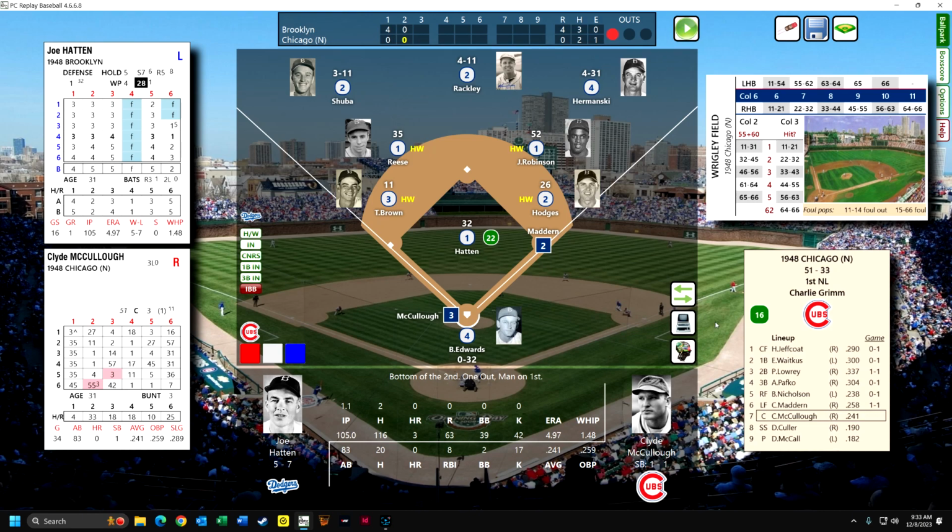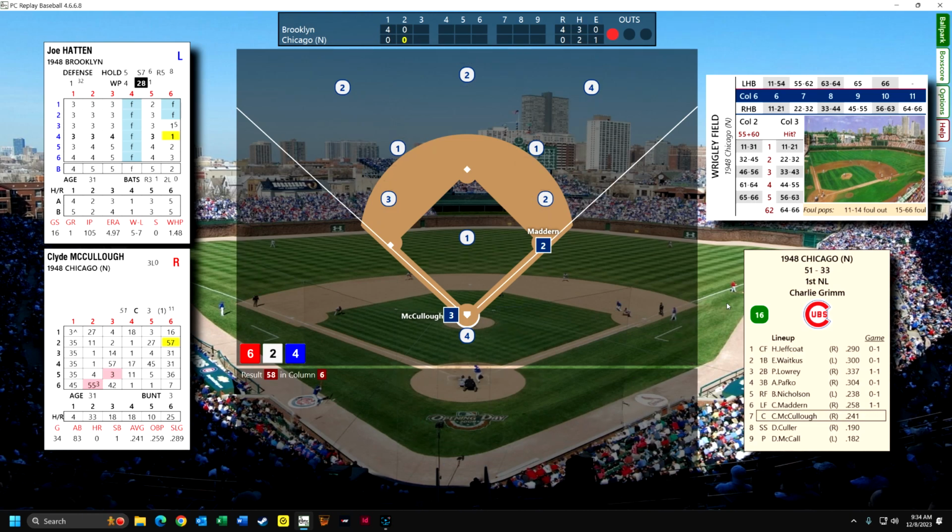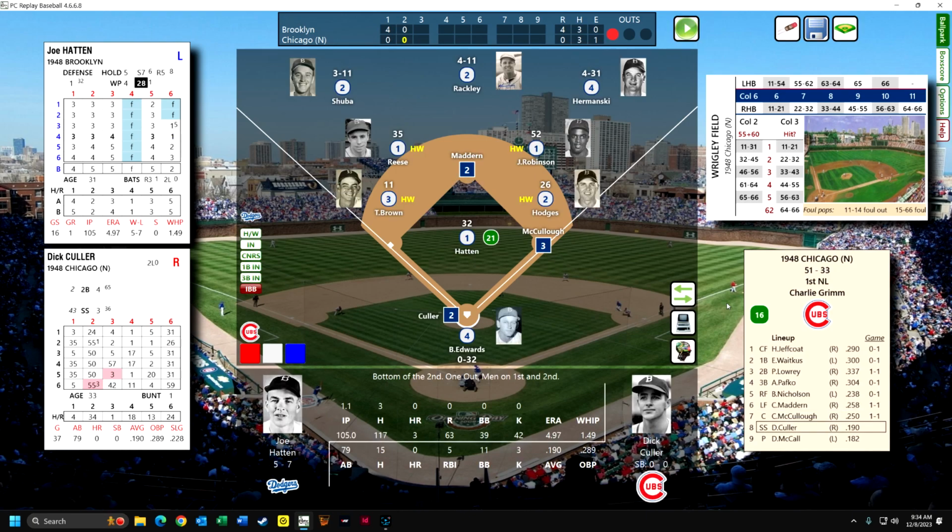So he's an average bunter, and there's a really sophisticated hit and run formula that is used in replay, which I don't really understand, but it's better than all the other games where they just kind of have a cookie cutter hit and run situation. And there is a chart that you could study, and in fact there's an article, a PDF article that you can read about how the hit and run works in PC baseball. So what are they going to do? No, they're not going to hit and run, but he hits a single to left, so we have 1 out with the runners on first and second. Dick Culler is up, hitting .190.